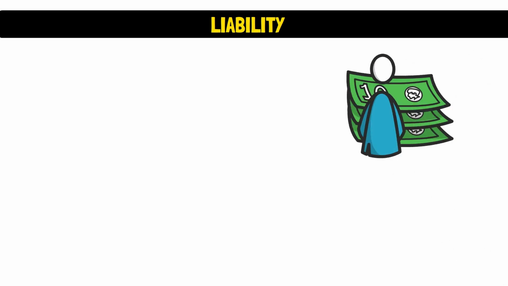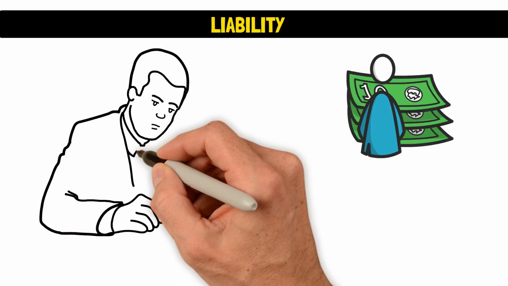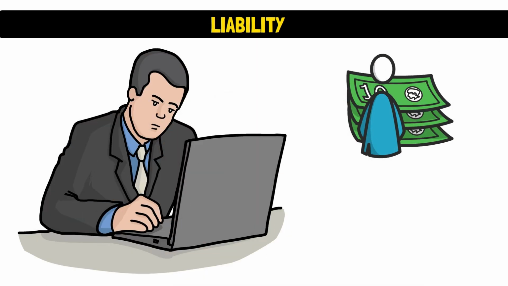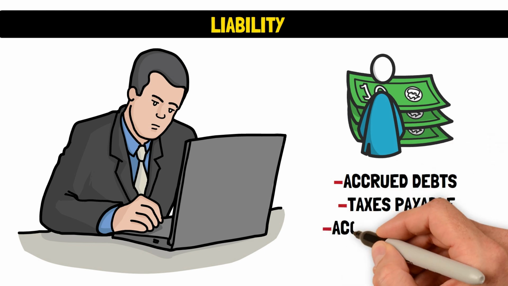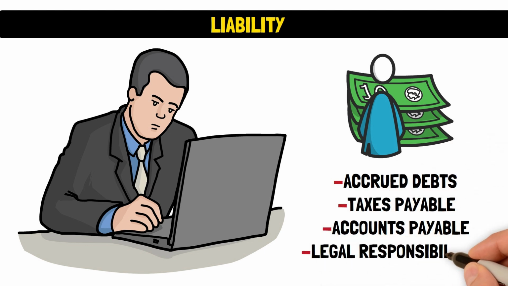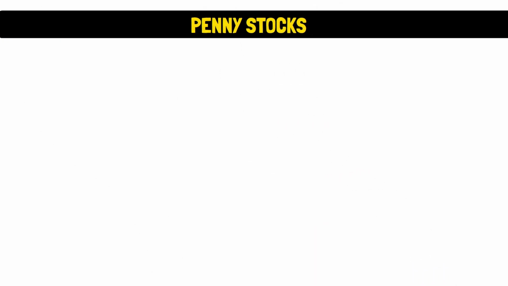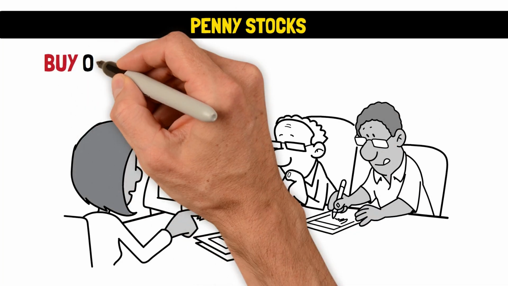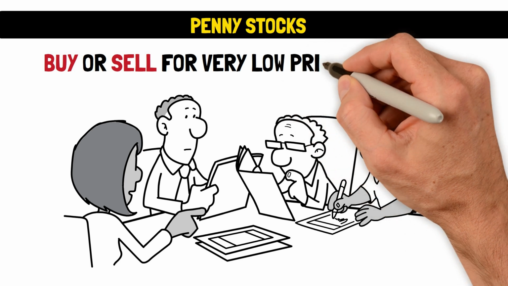Liability. Liability simply means a debt that either someone or a company owes. Liabilities could be in the form of accrued debts, taxes payable, accounts payable, legal responsibilities, and many others.